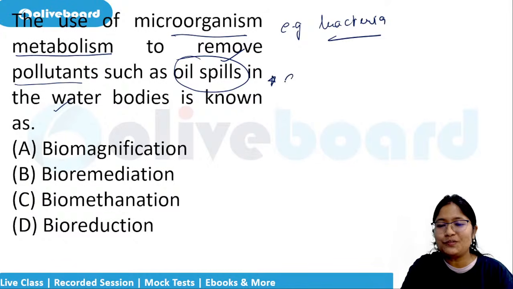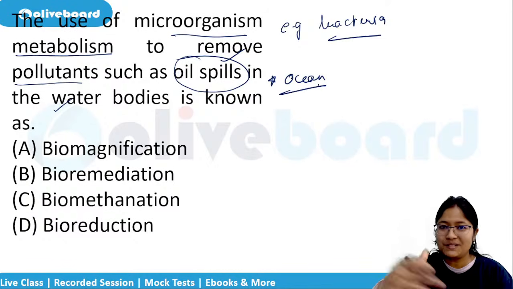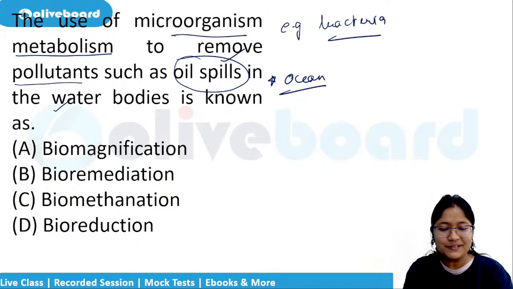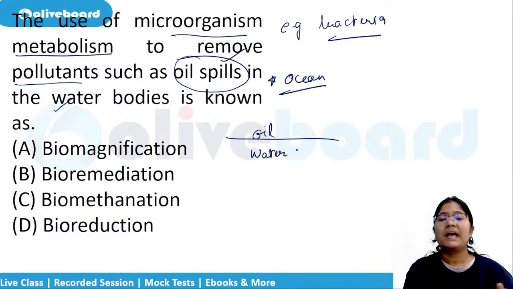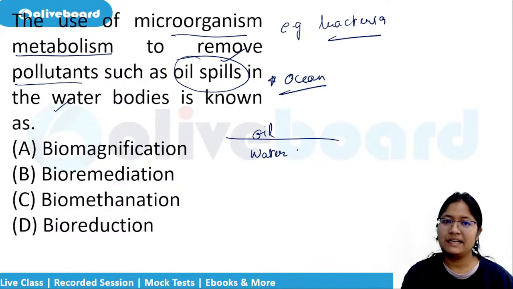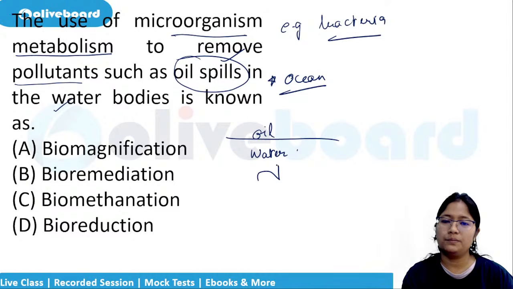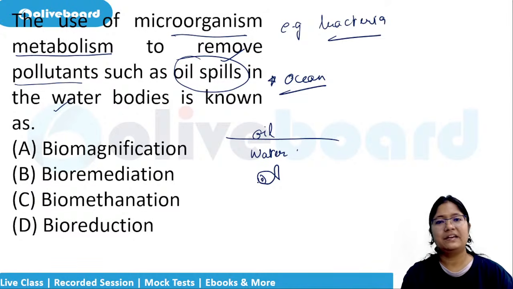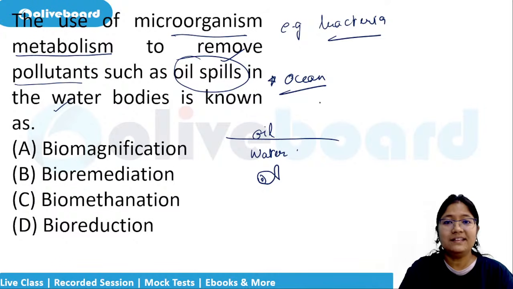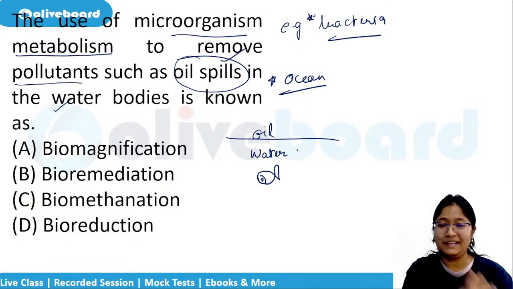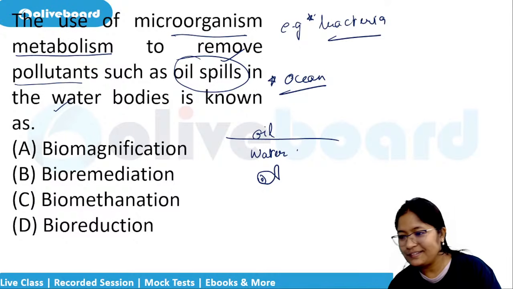This is very useful in terms of the ocean when ships are going and there are oil spills on the sea surface. We know that oil will form a layer on top of water, right? This layer of oil will prevent sunlight, it will prevent gaseous diffusion, and it will cause problems to the marine life, it will cause pollution to the oceans. So in all these cases, nature has created bacteria like that. See how beautiful.